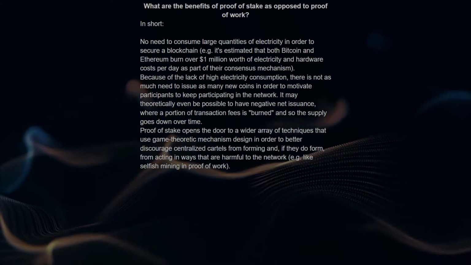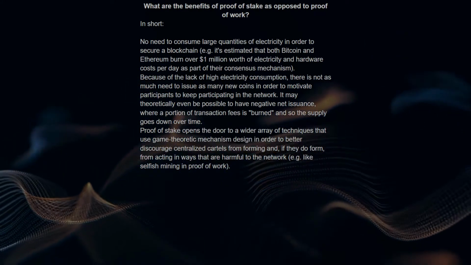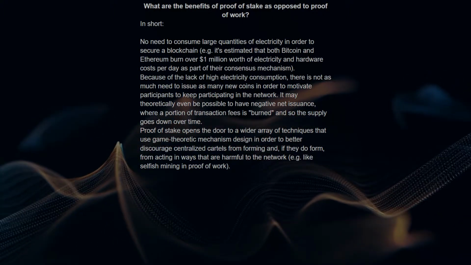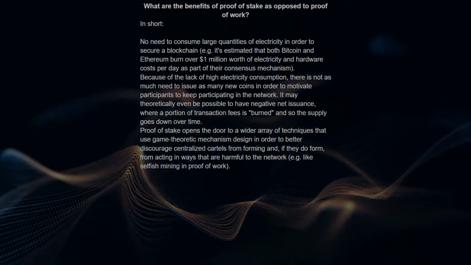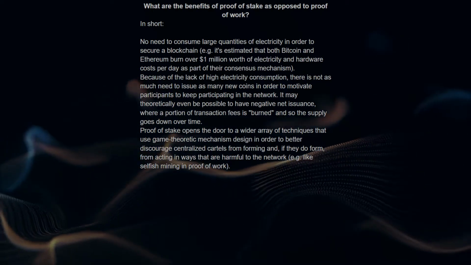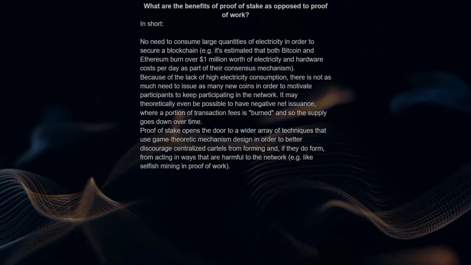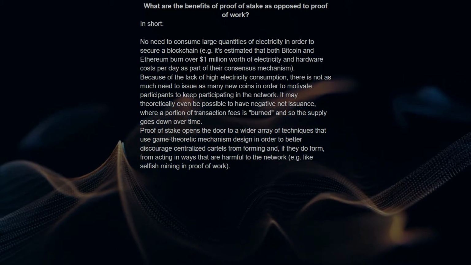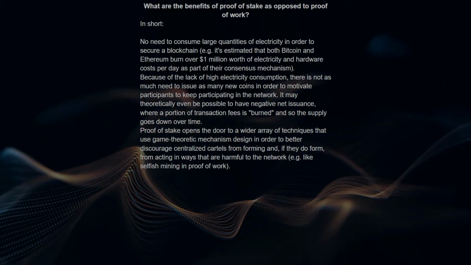Proof of stake opens the door to a wider array of techniques that use game theoretic mechanism design in order to better discourage centralized cartels from forming and, if they do form, from acting in ways that are harmful to the network, for example like selfish mining in proof of work.